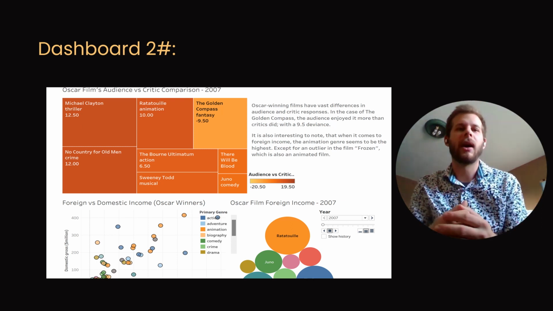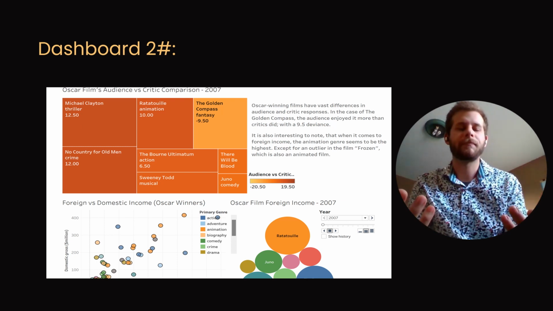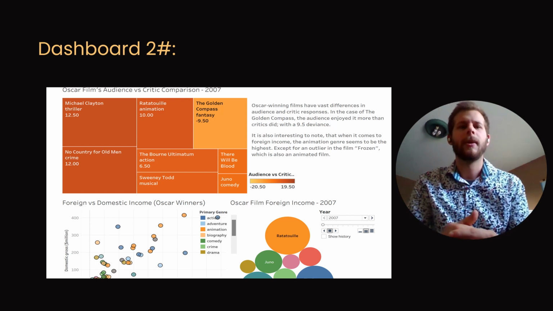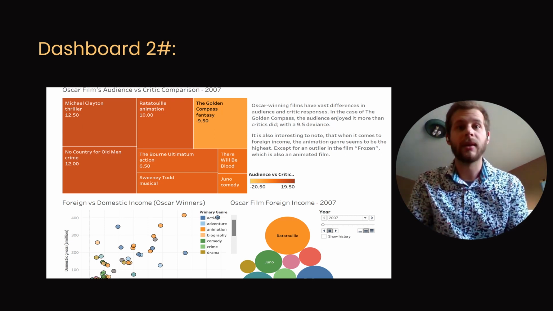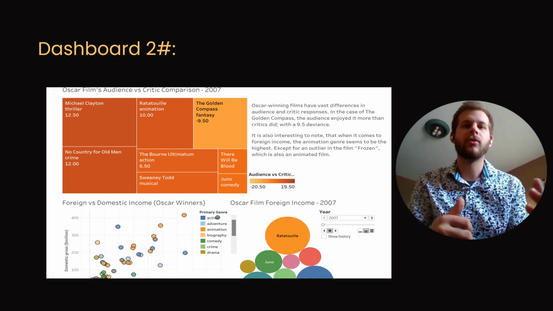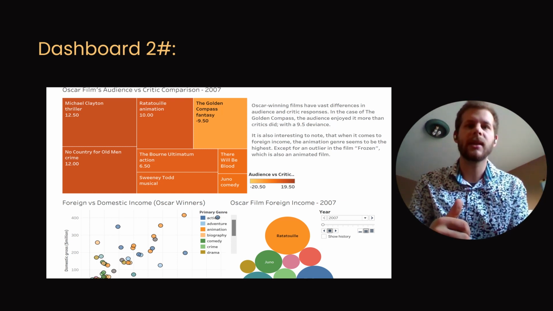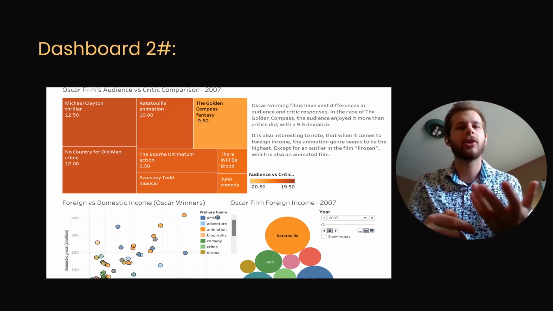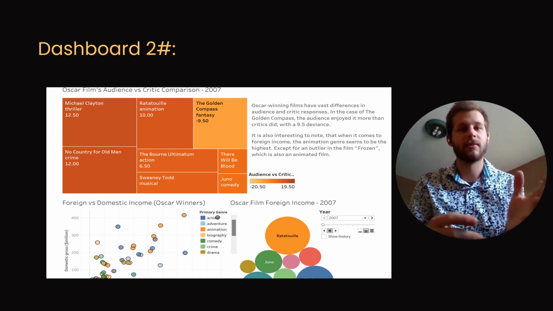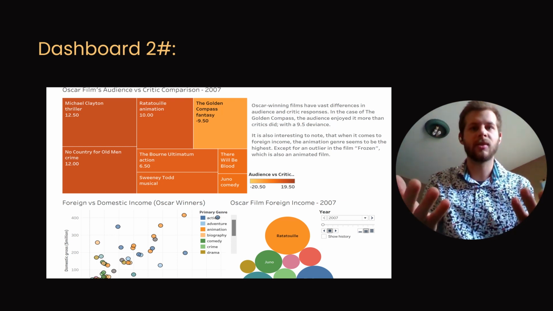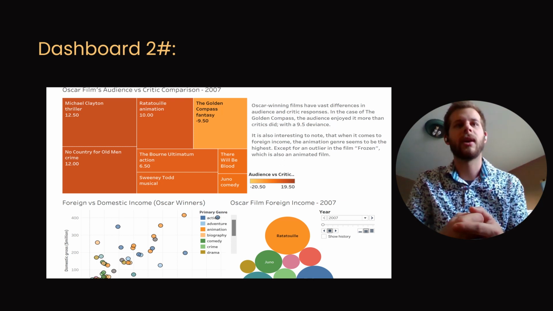So that shows that animated films come out on top as far as foreign grossing, very popular worldwide. Though action scores high on domestic, they make a lot of money domestically but not so much in the foreign market, in these specific films that won Oscars.